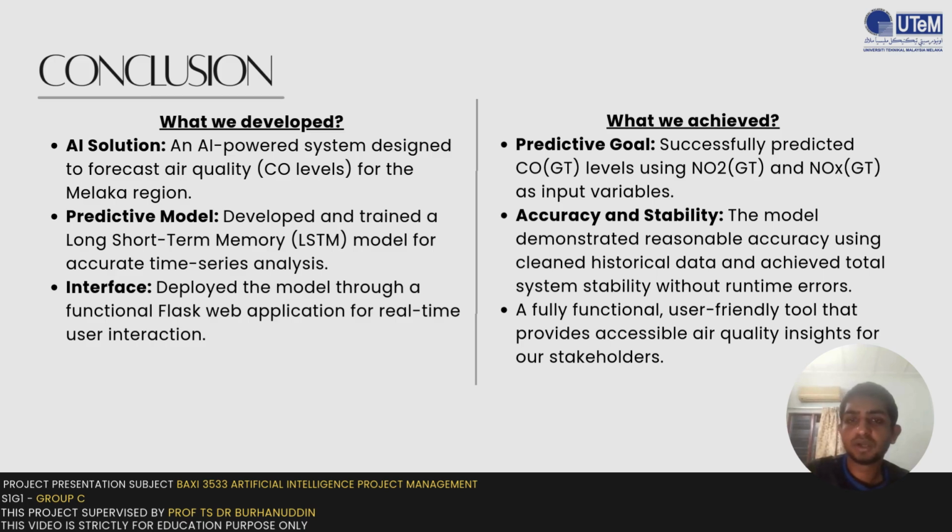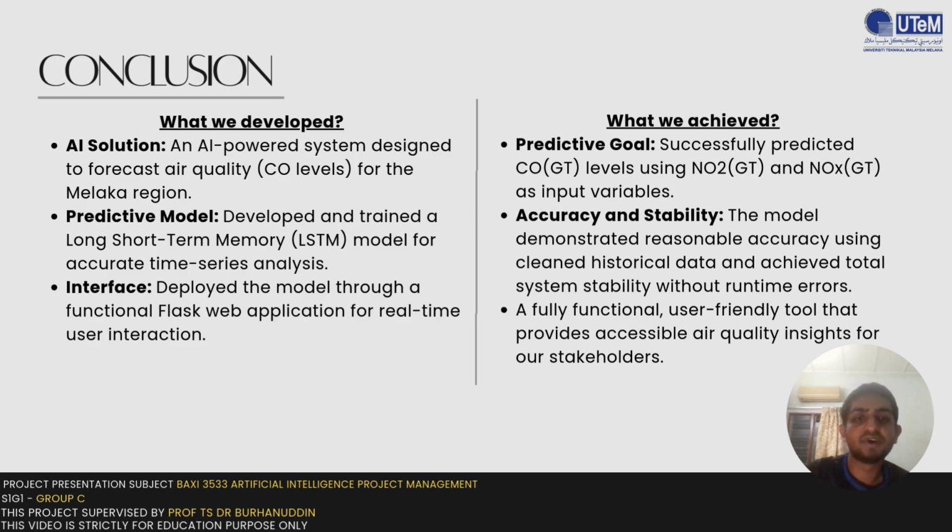For the conclusion, there are three things that we have developed. First of all, an AI solution: an AI-powered system designed to forecast air quality or carbon dioxide levels for the Melaka region. Secondly, we produce a predictive model, developing and training a long short-term memory model for accurate time series analysis. And thirdly, we develop an interface, deploying the model through a functional Flask web application for real-time user interaction.